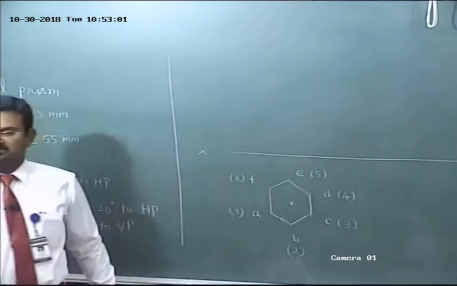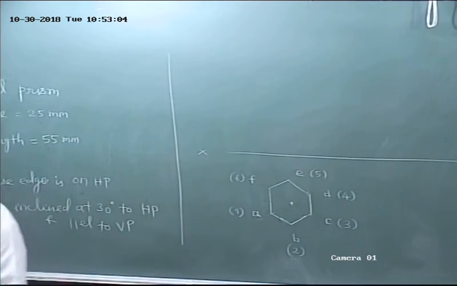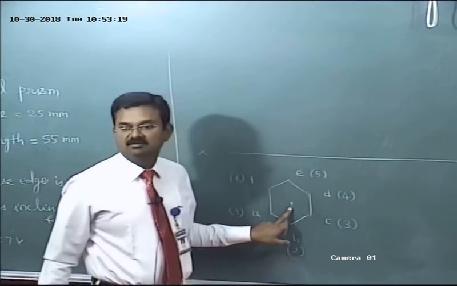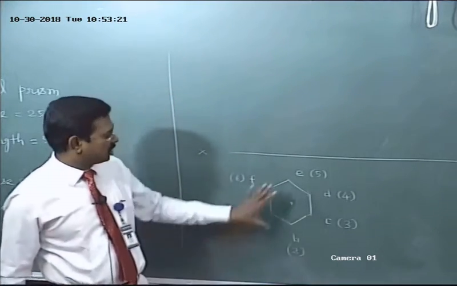Simply mention one small plus mark. The small plus mark represents the top view of the axis. What is the axis? Axis is an imaginary line, isn't it? One end is visible, the other end is invisible. So the axis lies on the center of the hexagon. Am I right? Okay. So top view over.